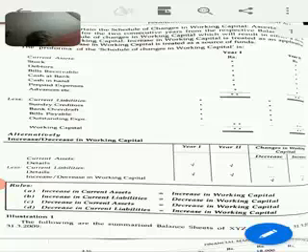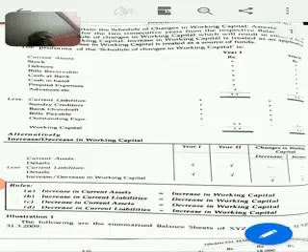Anyway, after that the term preference shareholder comes. Preference shareholder means the same thing as equity shareholder, but the main distinction is that a preference shareholder doesn't have a voting right, and will get a fixed portion of dividend. Say, as we can see, 6% preference share capital, 8% preference share capital. In that case, the preference shareholder will get a fixed percentage of dividend, say 6%, 10%, 8%, and that dividend is normally calculated on the nominal value.